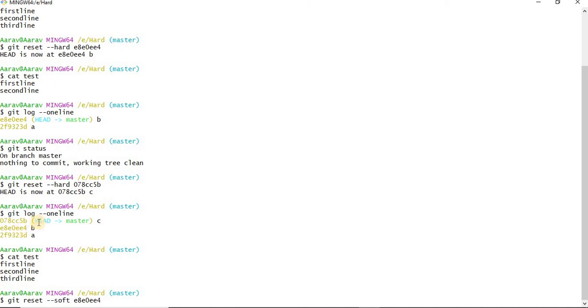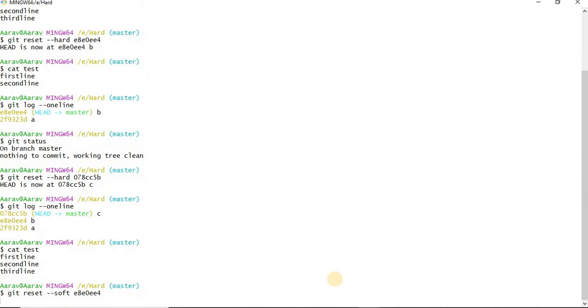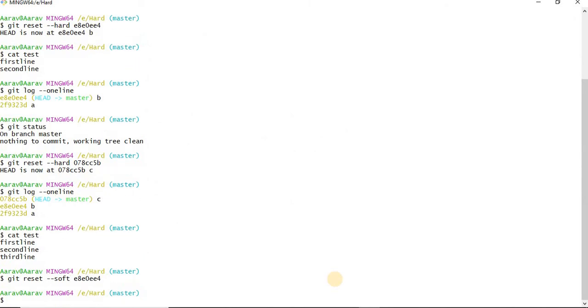See, now we are again at the same scenario. We are having head at C and 3 lines of data. The working tree was clean. Okay, so there we have done hard reset and we have seen this. Again I came back to the previous scenario. Wherever I have done hard reset, I am now doing soft reset. Enter. Okay, now I have done soft reset.